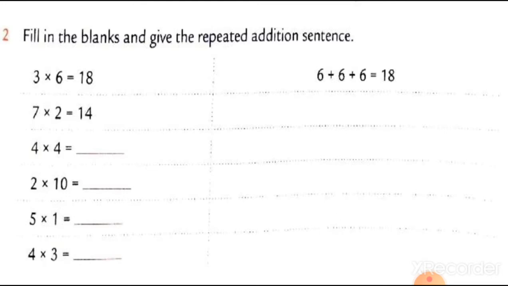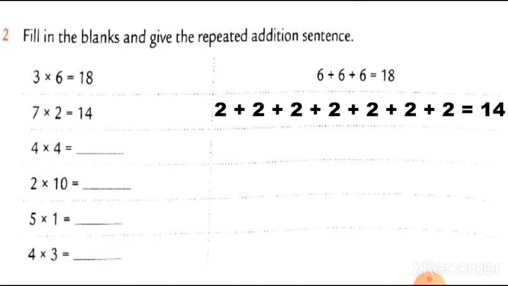Now let's do question number 2. Here is 3 sixes are 18. It means 6 is repeating 3 times. 6 number is added 3 times. You can see this. Now here 2 number we have to add 7 times this way. You can see this. I am adding number 2, 7 times and the answer will be 14.